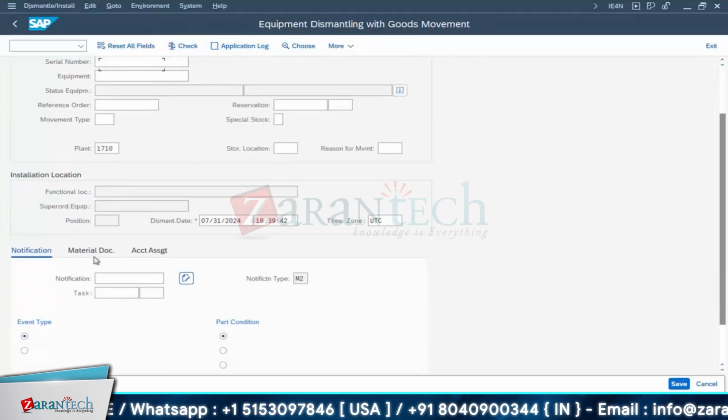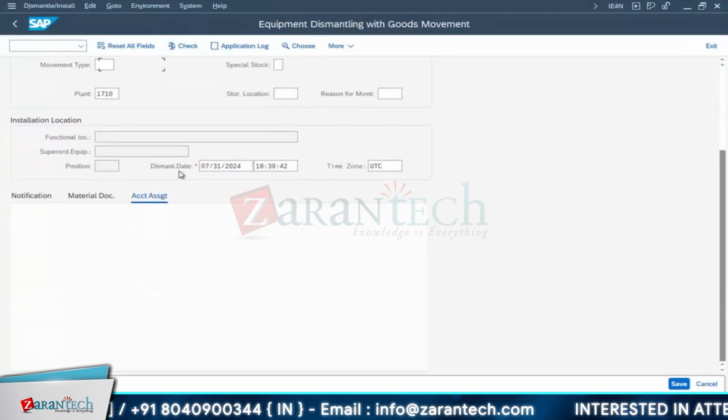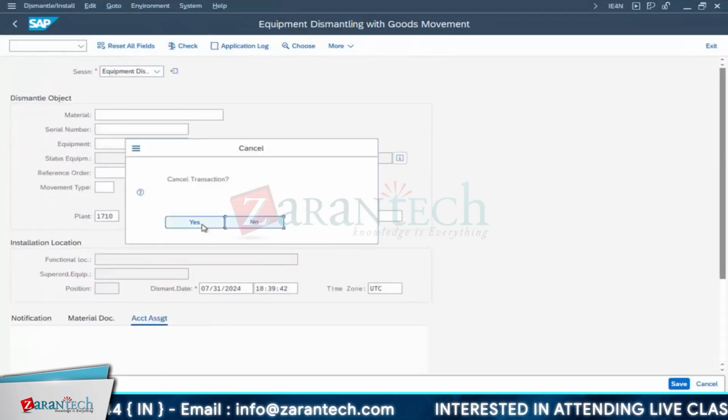Okay, else you can go here to my account assignment. Here this field is made mandatory. Okay, now it will come once you click it. Okay, there we can select. That is one change there.